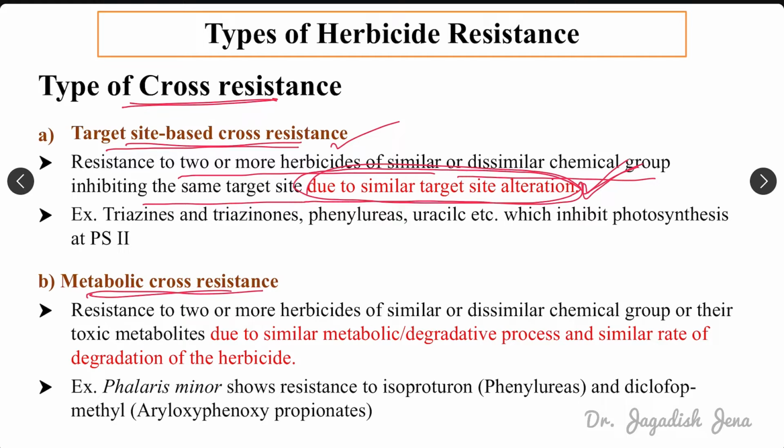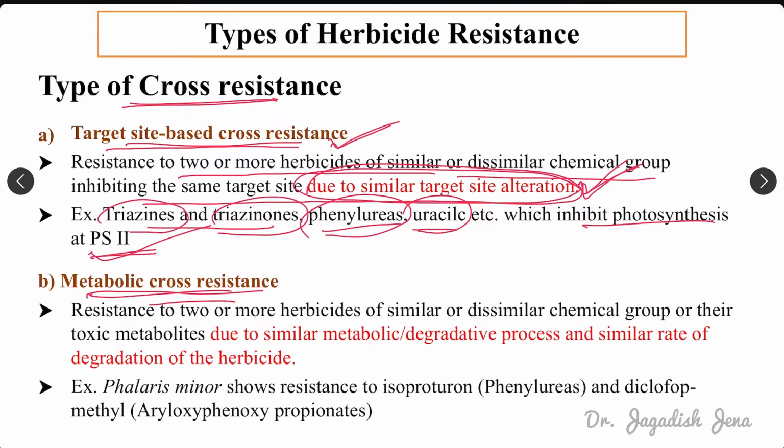For example, triazine, triazinone and uracil, which inhibit photosynthesis at PS II. So what is the mechanism of action of these herbicides? They usually inhibit photosynthesis at PS II. There the target site is altered, due to which the weed showed resistance. So this is called target site based cross resistance.